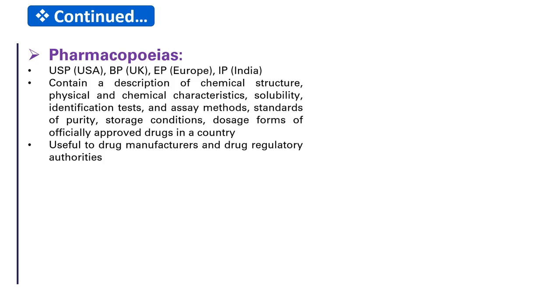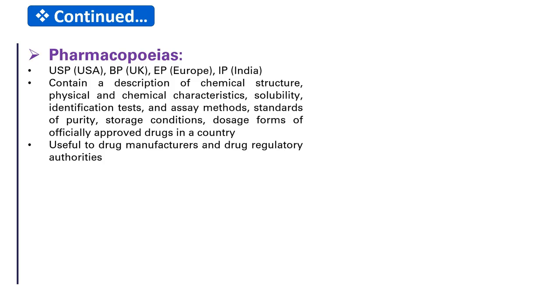Pharmacopoeias are useful to drug manufacturers and drug regulatory authorities, but not for the doctors. If a drug is listed in United States Pharmacopoeia USP, it must meet the standards mentioned in the USP if you want to sell that drug in the US market. Let's say another example.